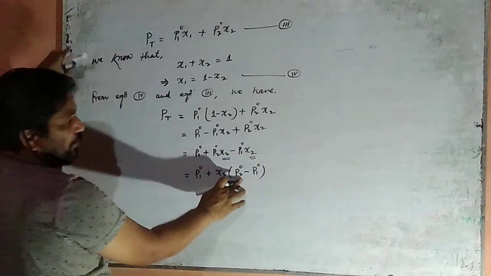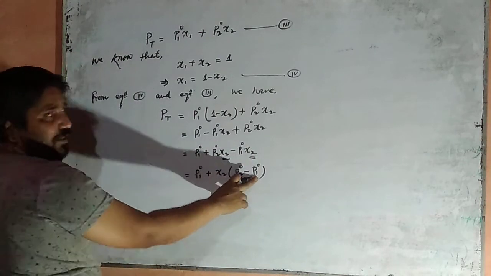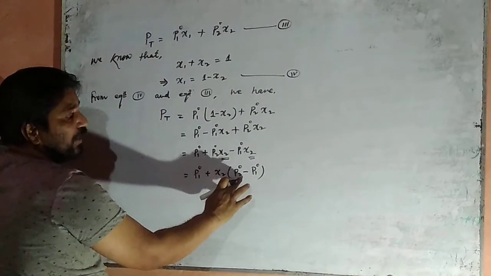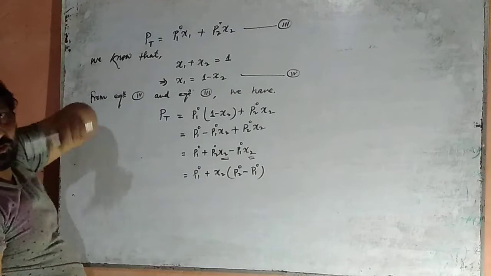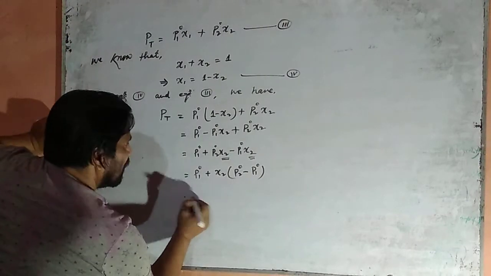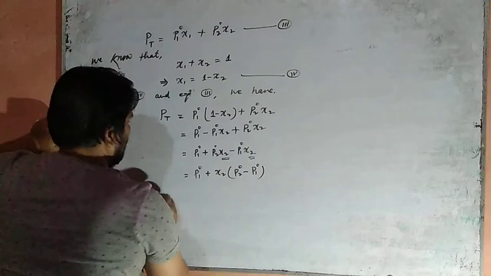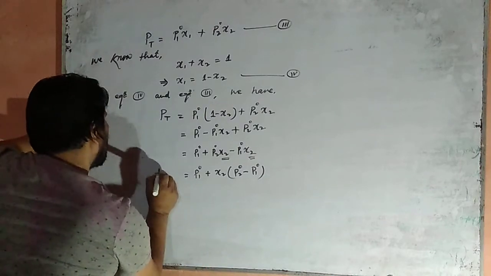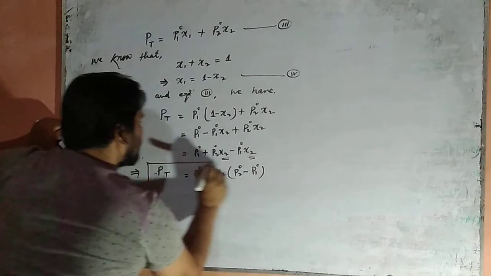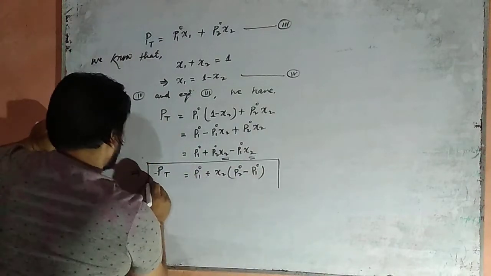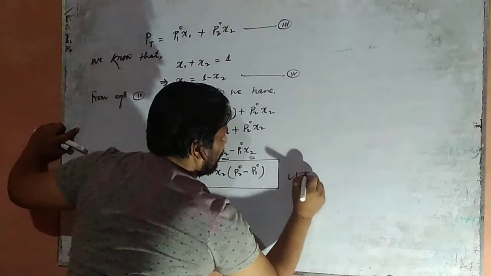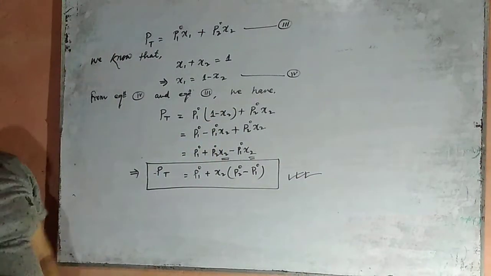It means the difference of the vapor pressure of component 2 and the vapor pressure of component 1 in their original states. And this gives the equation of Raoult's law for binary solutions.